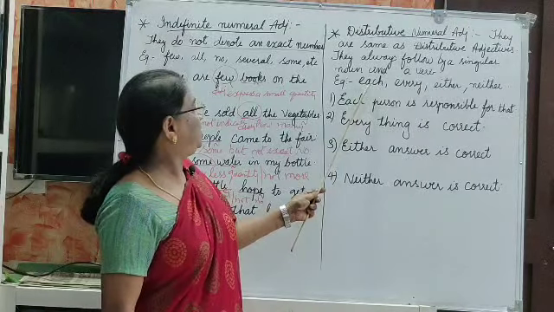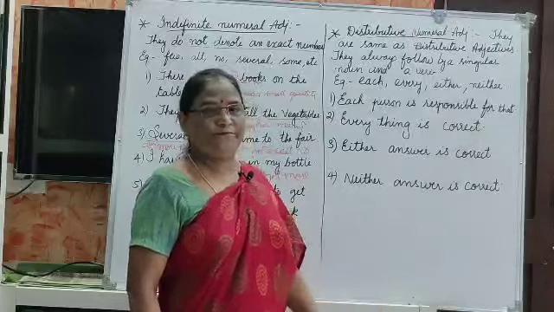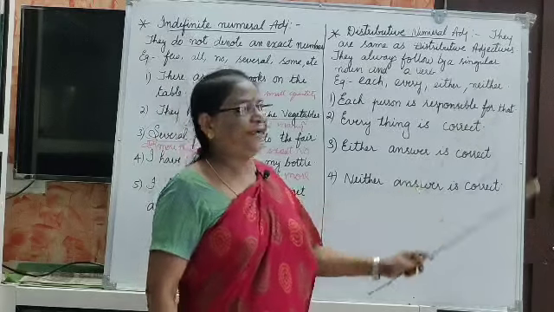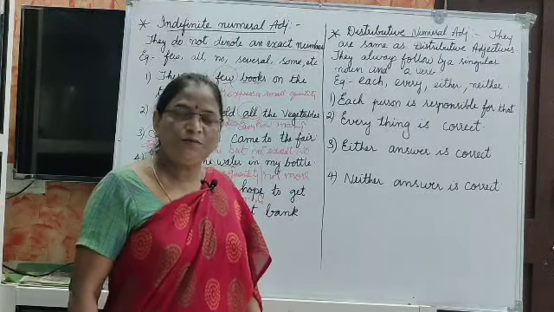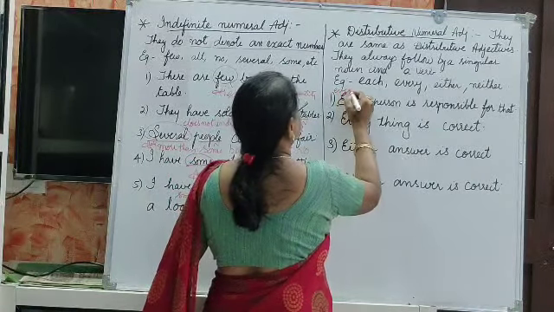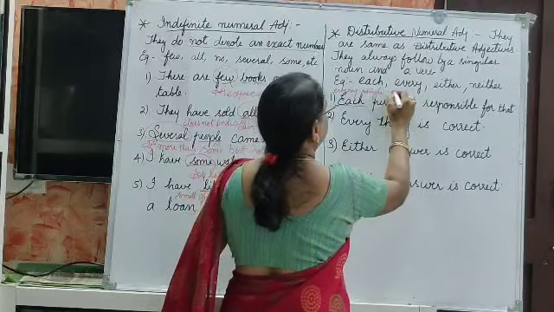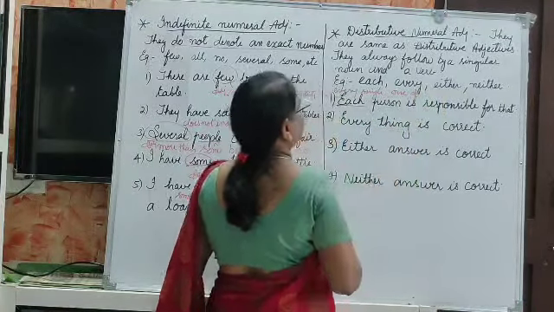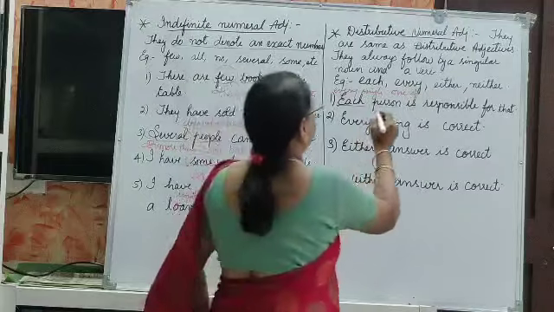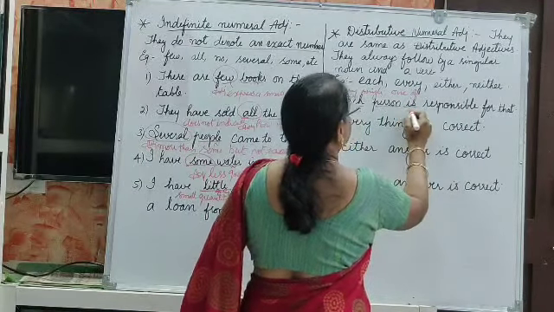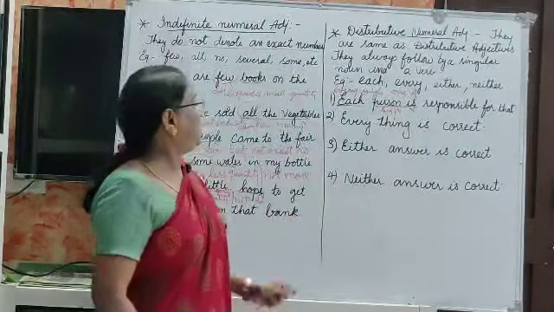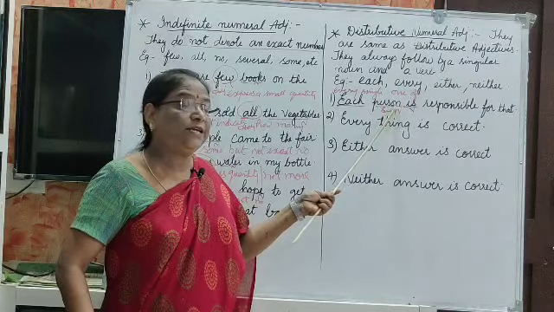Let us see the examples: each, every, either, neither. So now, for example, each person is responsible for pollution. Here each means every single one. Each means every single one of many. Each person is, this is the verb, this is a singular noun. Each person means a singular noun, singular verb.